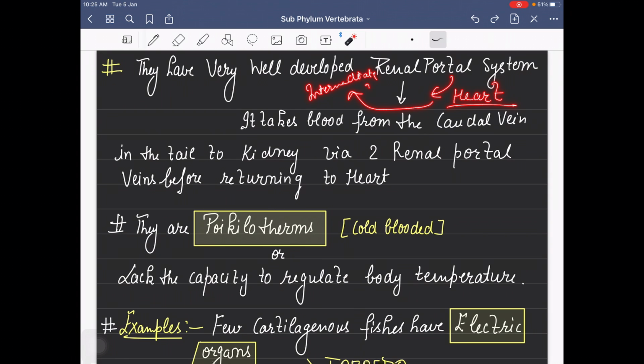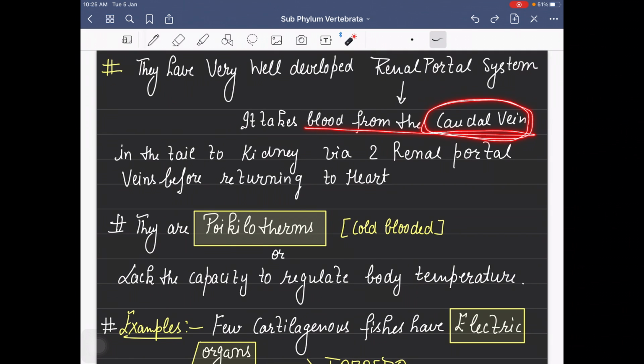Means they are going via something and then reach the heart. So renal portal system, renal, it means blood from the caudal vein. The caudal vein is around the tail. So from the caudal vein in the tail to the kidney. So where is the blood going from where? Blood from the caudal vein should go back to the heart.